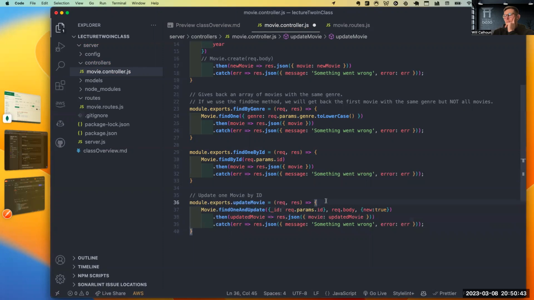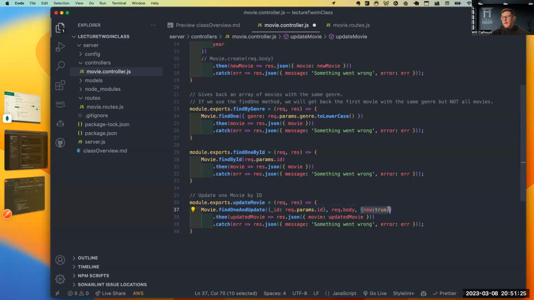If I want to update, let's talk about two different things. There's two ways I can update. I can use a dot put, and what a dot put does is it's going to update the entire object to whatever we pass in. Or we could do a dot patch, and dot patch will only update a portion of what we want. So if I'm going to use a dot put, then I have to pass in every aspect of my information. If I'm going to use a dot patch, then I just have to pass in the piece that I want to change.